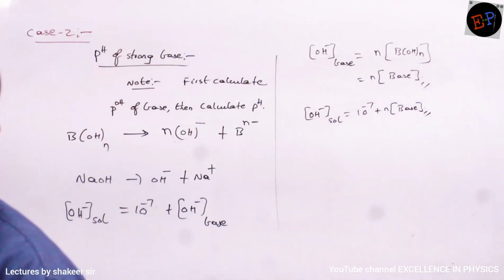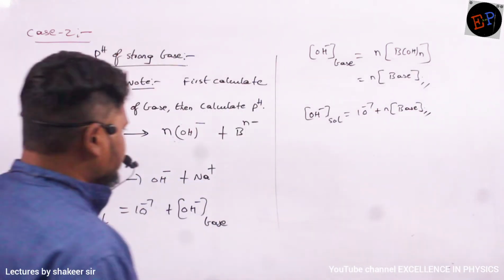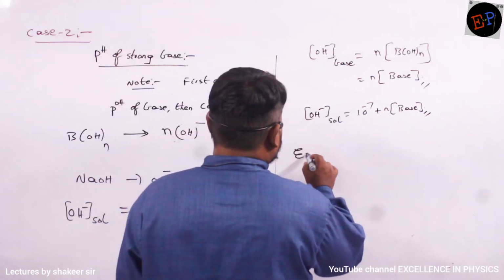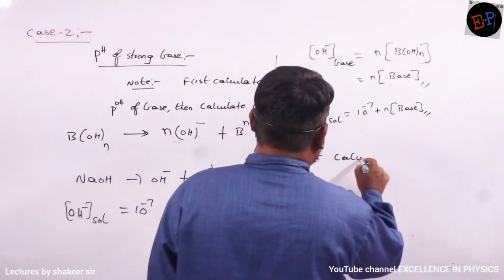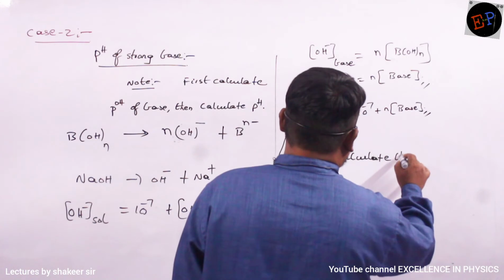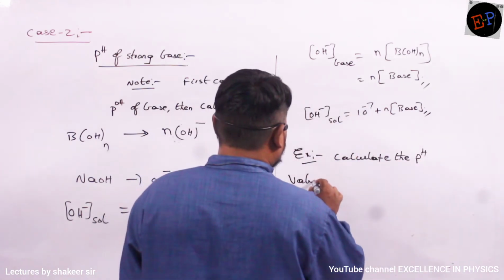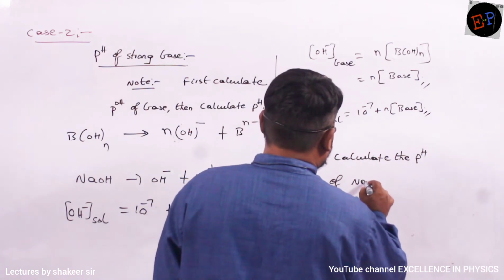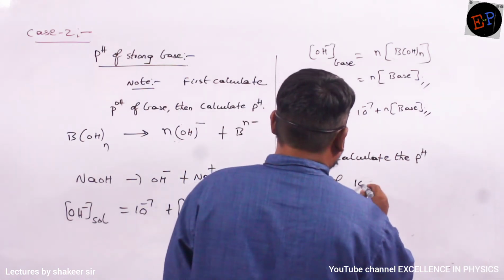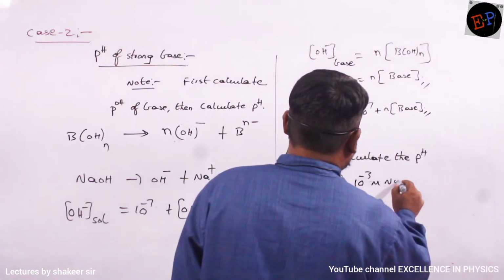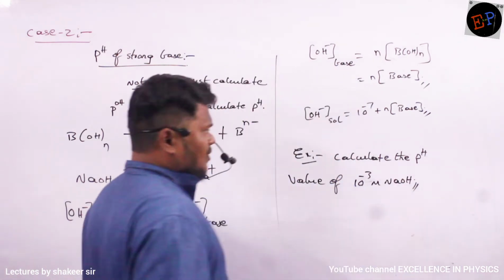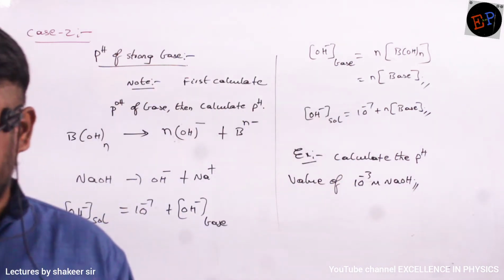Are you able to understand? Make a note, then I will give you some examples. Try to do the examples. So the first example is: calculate the pH value of 10 power minus 3 molar NaOH. Okay? Come on, try to do this calculation.